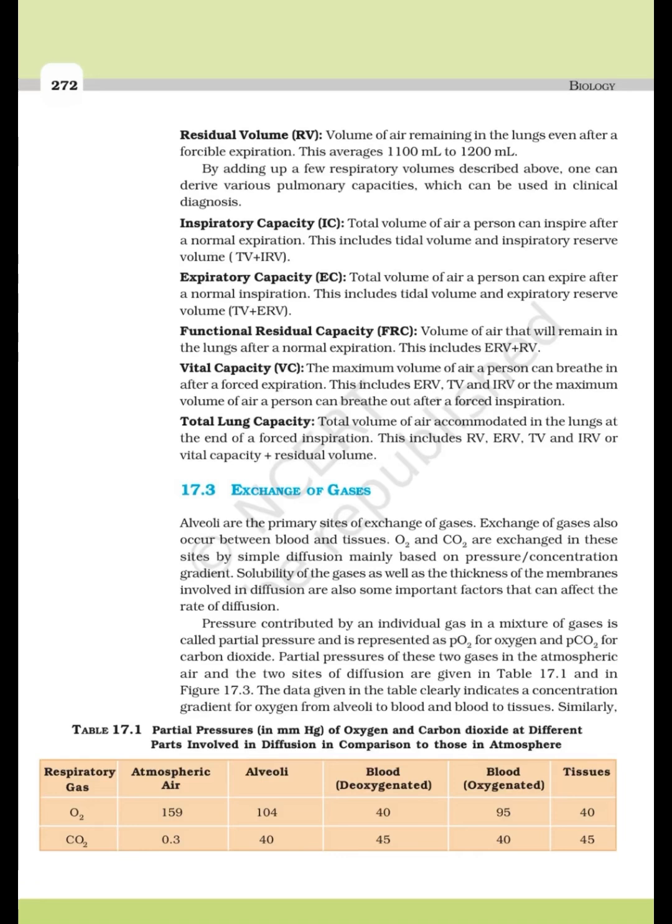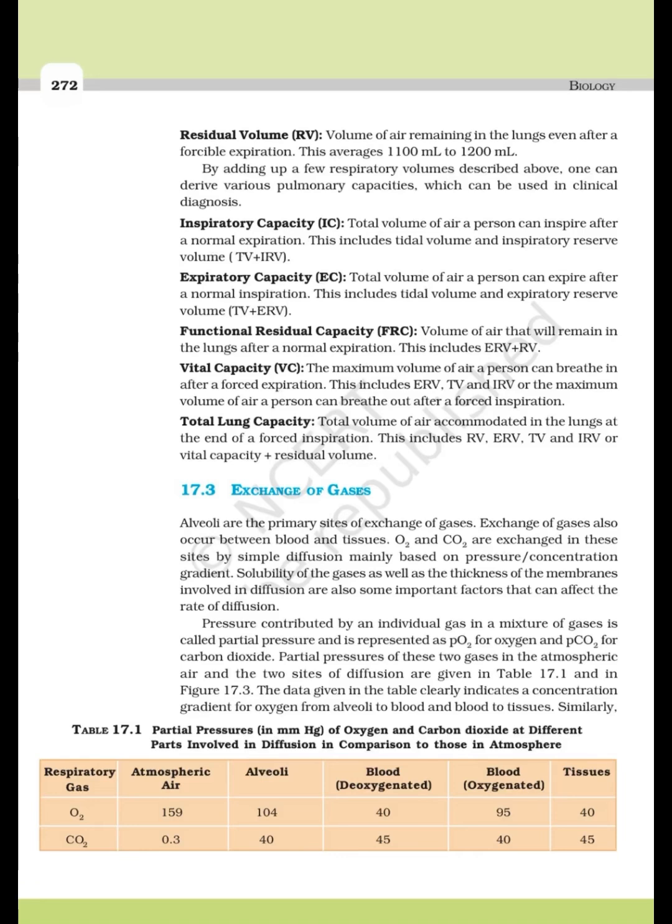Exchange of gases. Alveoli are the primary sites of exchange of gases. Exchange of gases also occurs between blood and tissues. Oxygen and carbon dioxide are exchanged in these sites by simple diffusion, mainly based on pressure or concentration gradient. Solubility of the gases as well as the thickness of the membranes involved in diffusion are also some important factors that can affect the rate of diffusion.